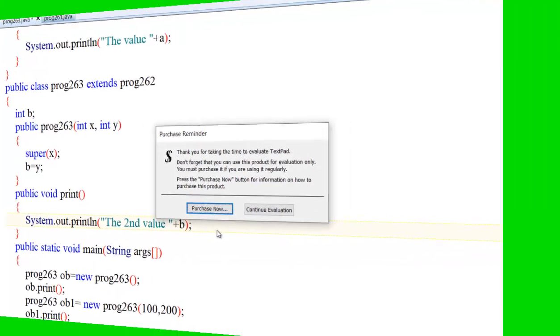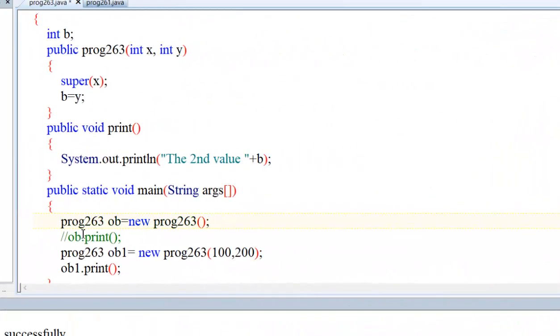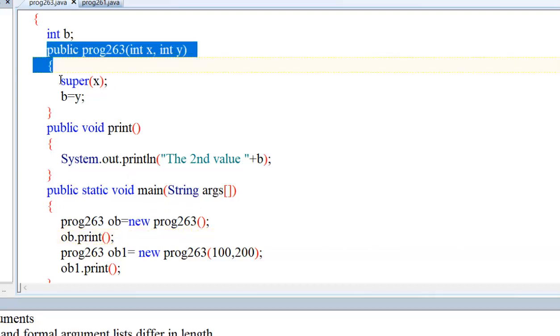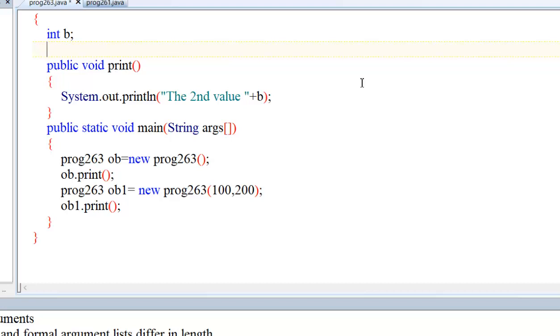Okay, let us have this. What we are thinking for here, it will call the default one, but it does not call the default one because there is a constructor. Let us remove this. Let us remove this. There is no error.